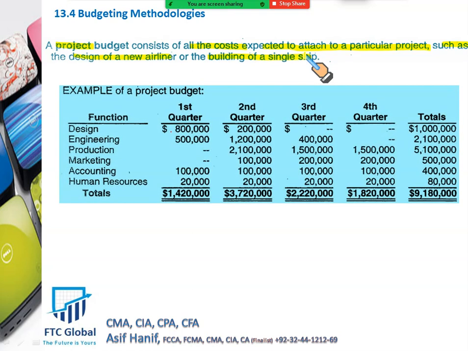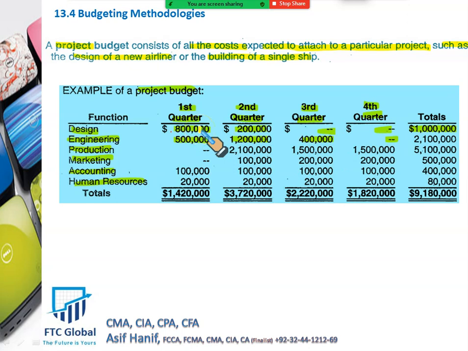What kind of budget would it be? Very simple. It's not something that is technical. Let's say this project is completed in 1 year: quarter 1, quarter 2, quarter 3 and quarter 4. There are 5 or 6 functions related to this project. We have a design function, a designing department. For the designing department, we will spend 800,000 in the first quarter. All this is budget. 200,000 in the second quarter. And when the designing is complete, there is no further designing cost. So total designing cost is 1 million. But the engineering work will go on from quarter 1, 2, 3, and then it's over in quarter 4.